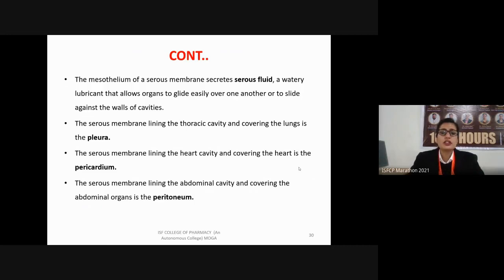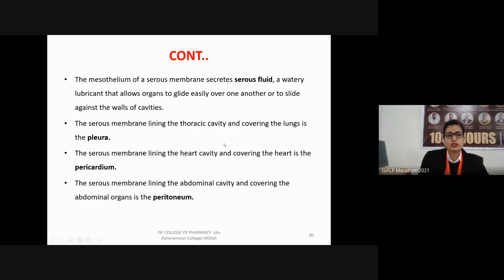The serous fluid, like the mucus, is also a fluid which helps in lubrication, and it allows the organs to glide easily over the surface of one another and against the walls of the various cavities in which the organ is present. The consistency of the serous fluid is slightly watery.